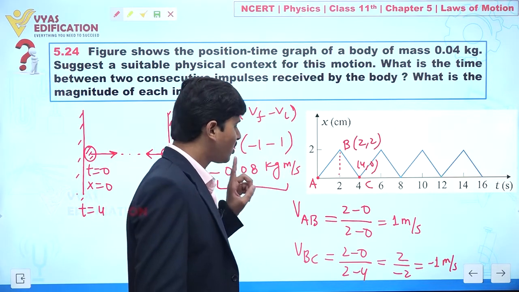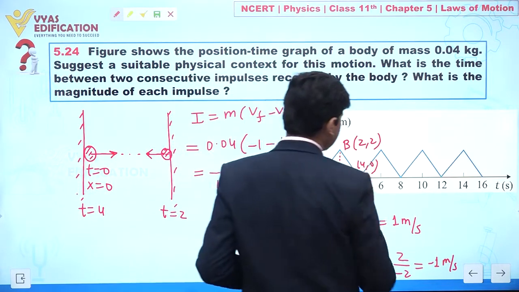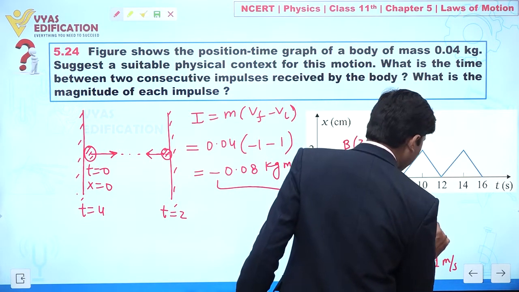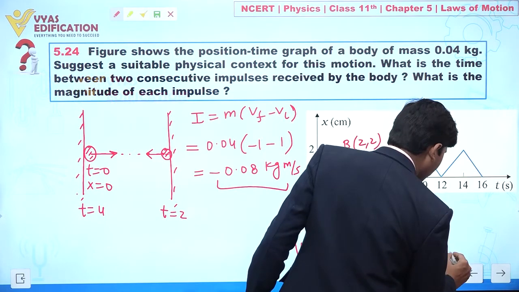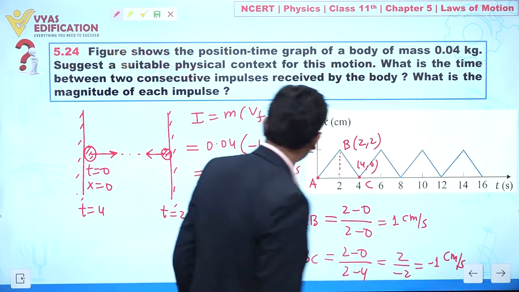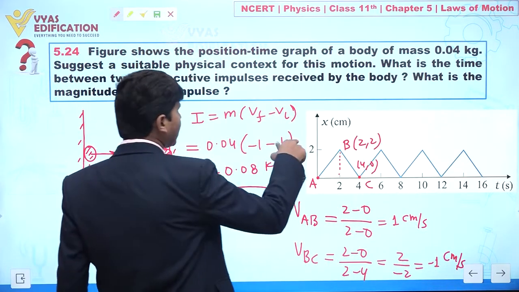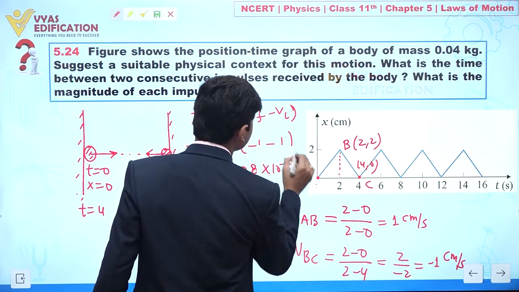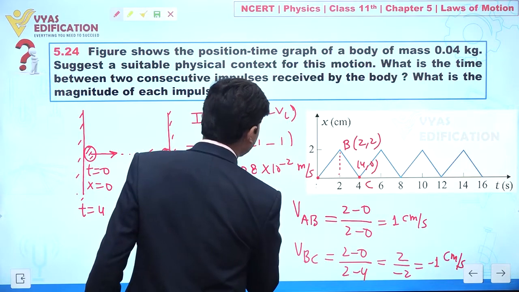Always keep in mind this is given in centimeters, so here we get centimeter per second. Whenever we are writing here, we have to multiply with 10 to the power minus 2, and then we can write meter per second.